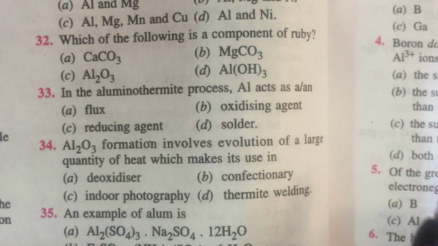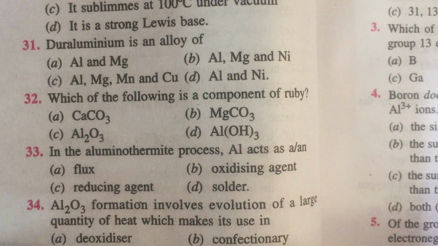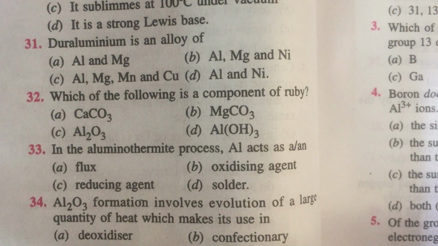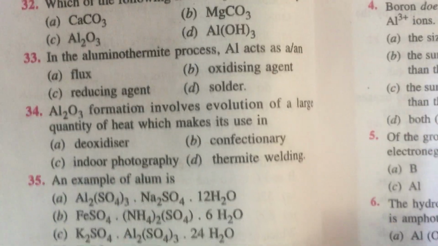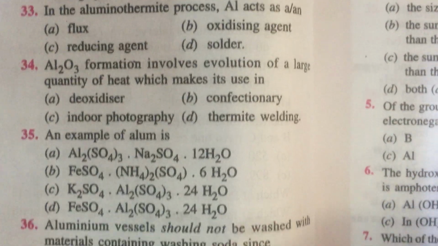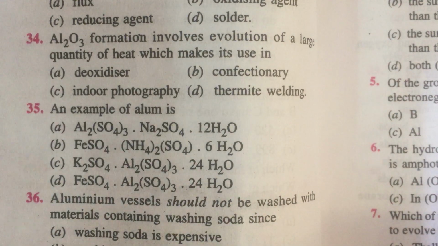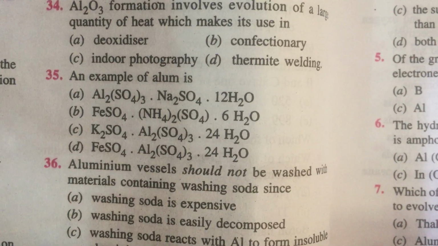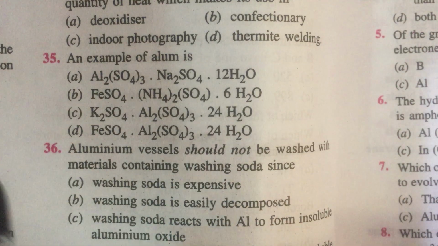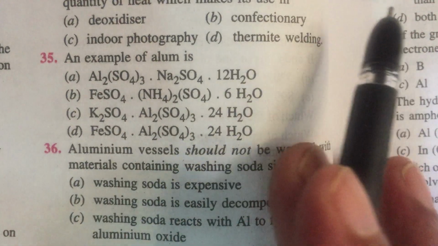What is the question now? Which of the following compounds is formed when BCl3 is treated with water? This we have done. Boric acid is polymeric due to hydrogen bonding, we have done. What is metaboric acid? We have done. BCl3 is planar molecule because, okay, we have done that. Which of the following reactions takes place at the cathode? Cations will go to cathode. Therefore, which reaction takes place at cathode?